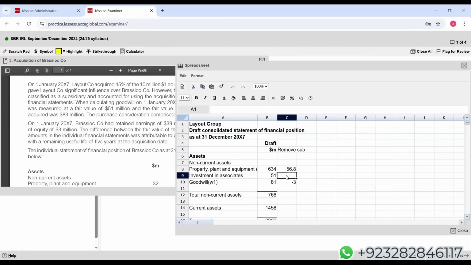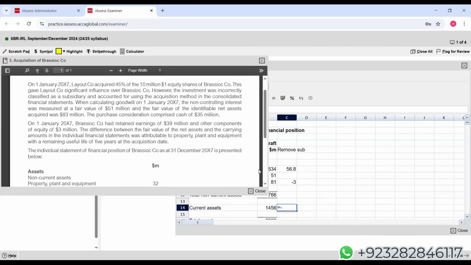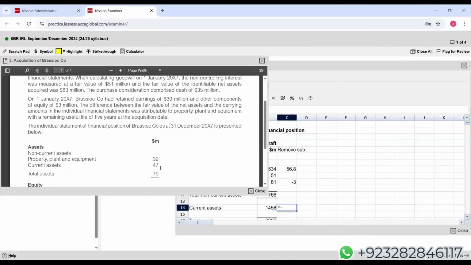Is that clear? Yes or no? Please reply. Okay, I'll show that in another column. Current assets. What is the value of current assets of the subsidiary? Can you see this 47, students, in the question? We have to eliminate this 47. I hope you can see that. Yes or no, please.